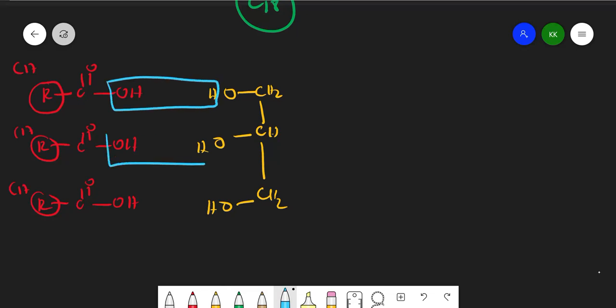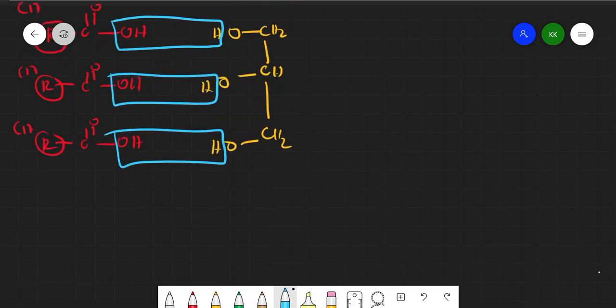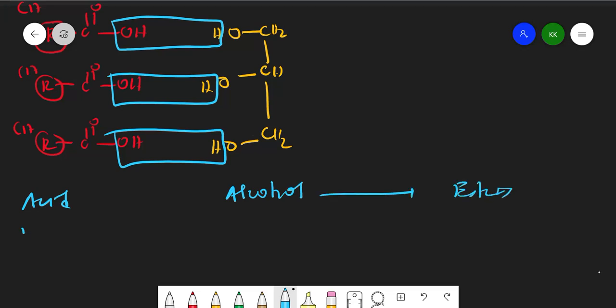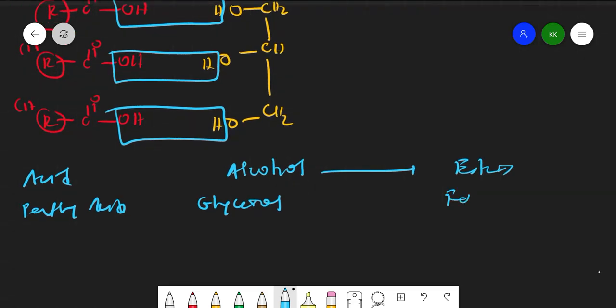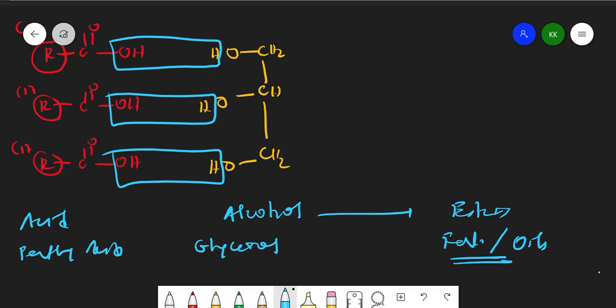These reactions you should know. This is a simple esterification reaction, we call it, right? Because when an acid reacts with an alcohol, they will form esters. Here fatty acid is there. Here instead of alcohol I have glycerol. I will get esters, triesters I will get, but we call them fats or oils. The difference between fats and oils I will tell you later, right? So this is how we prepare them.